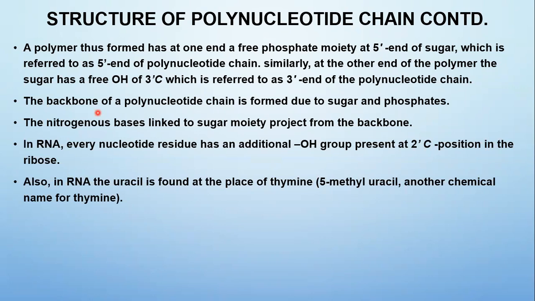In these two polynucleotide chains, the backbone is formed by sugar and phosphate. Sugar and phosphate of the polynucleotide chain act as a backbone. The nitrogenous bases, adenine, cytosine, guanine or thymine, are linked to the sugar moiety and project from the backbone. So the backbone is the sugar and phosphate, and the base linked to the sugar projects out from the backbone.